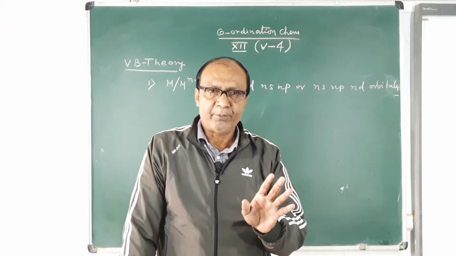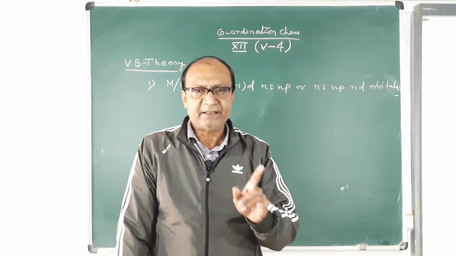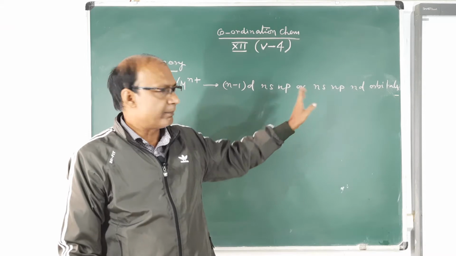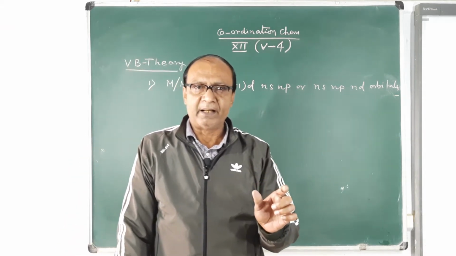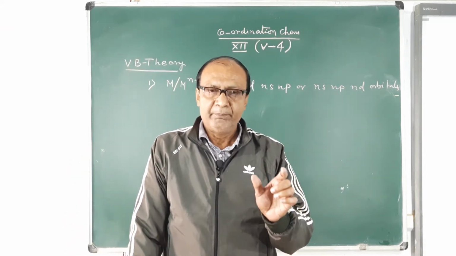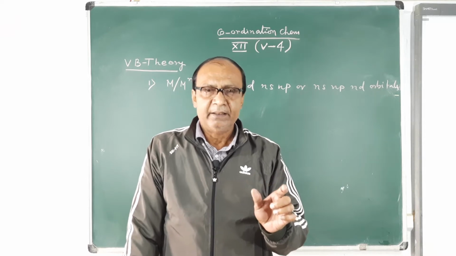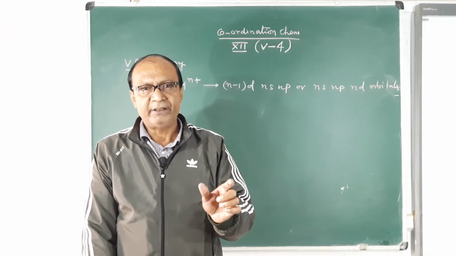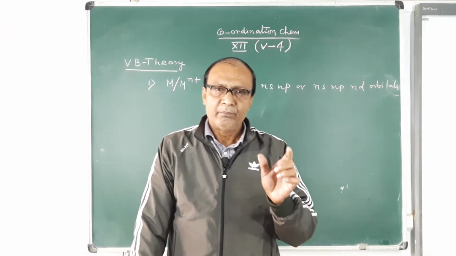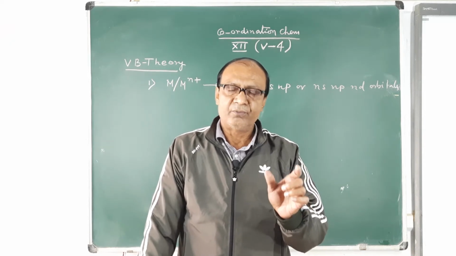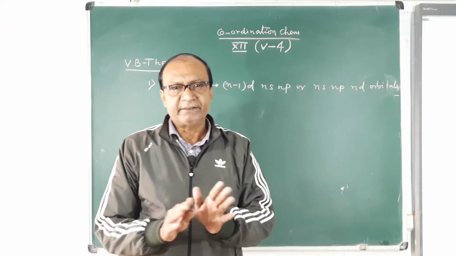I repeat, the hybrid orbitals of the central metal atom or ion are empty, and they will overlap with the filled orbitals of ligands for bonding. This is the second point.